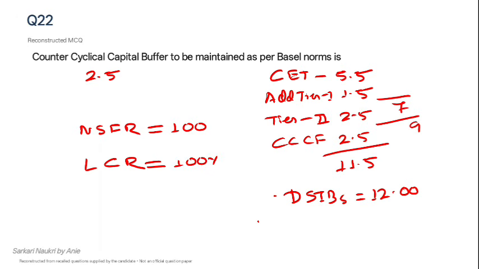That happens to be 100%. And whenever it is asked what is the difference between NSFR and LCR, you can say that LCR is for maintaining liquidity for the short term, and NSFR is for the long term.